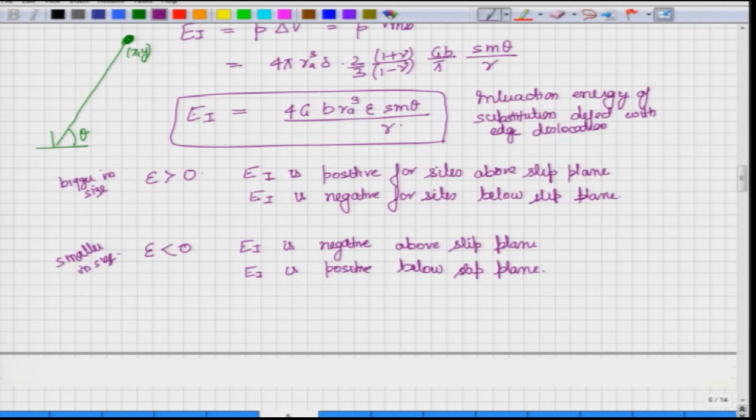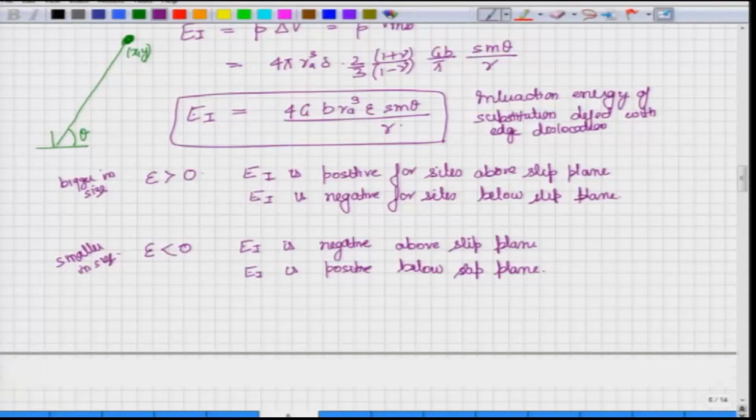So, now what do we see here? If you have a defect which is smaller in size than the matrix atom, then energy is negative above the slip plane, meaning those smaller atoms would like to segregate on the top side, or above the slip plane, and on the bottom side it is positive. So, there is no bonding and it will like to move away from over there.